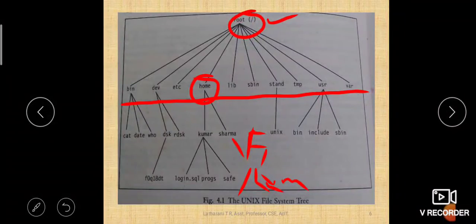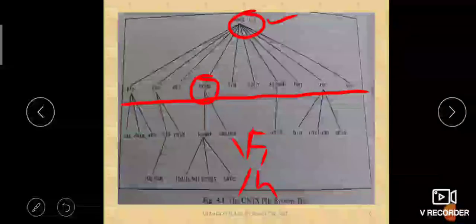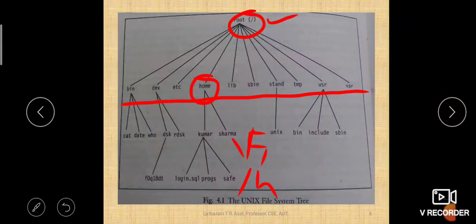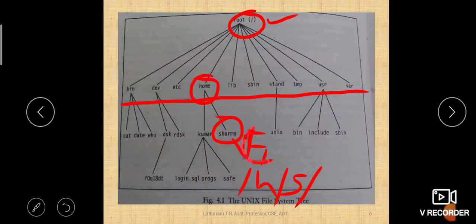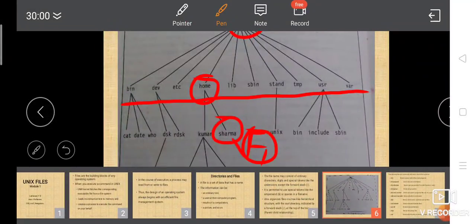I will write just H for home, but you have to write complete home. After home you need to reach Sharma, so one more slash to go to the next level, and then you write complete Sharma. After Sharma you put a slash to reach F1, then you say F1.